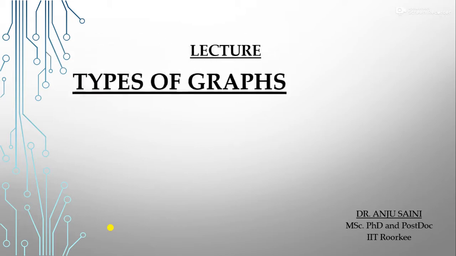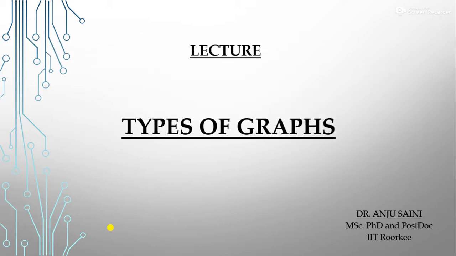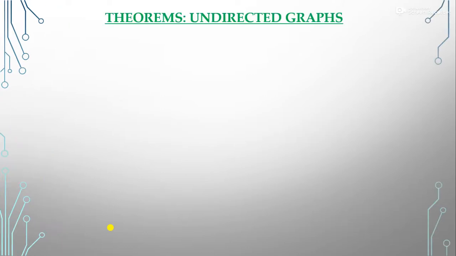Welcome to the next lecture. So here we discuss the types of graphs. First of all, before the types of graphs, we have some theorems. The first theorem is for the undirected graph, and it is called the handshaking theorem.